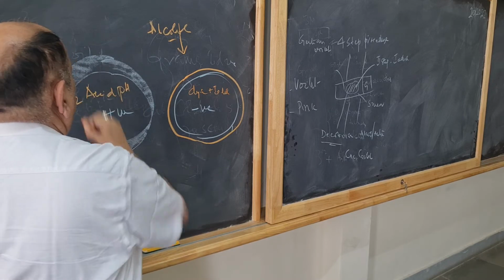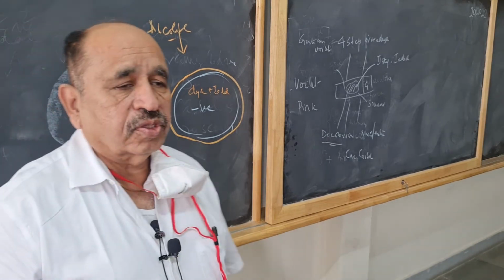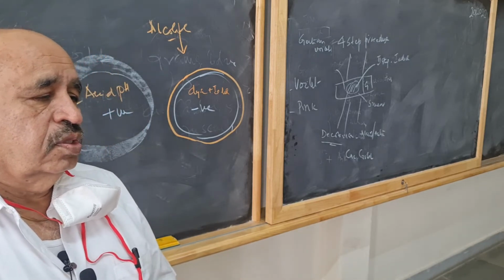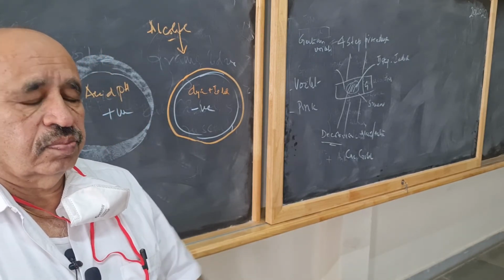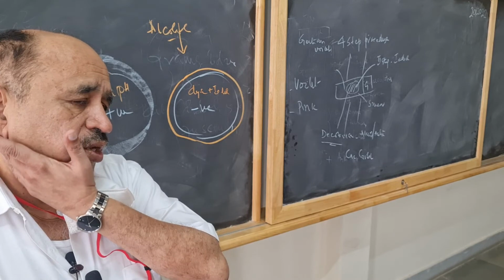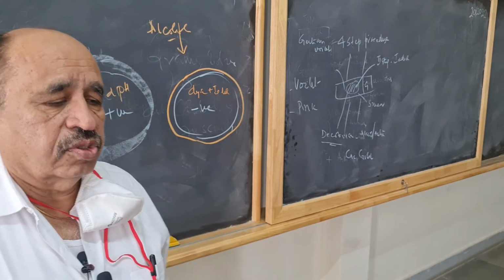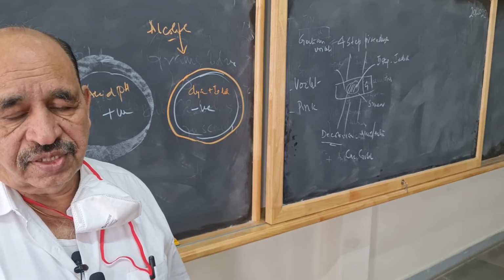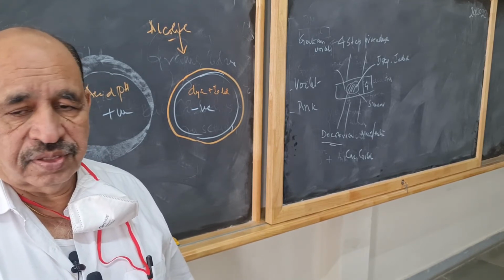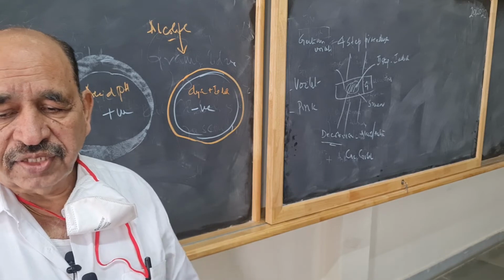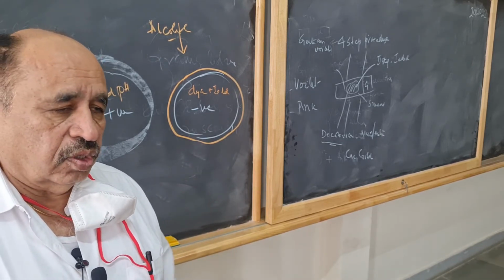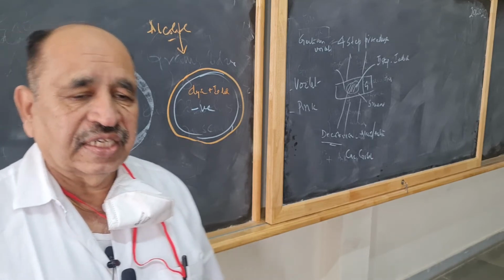Gram positive cytoplasm is acidic in pH and has more affinity, more binding, towards basic dye.